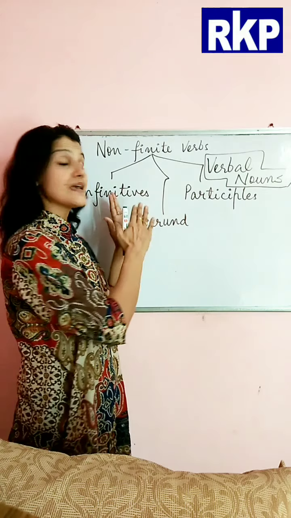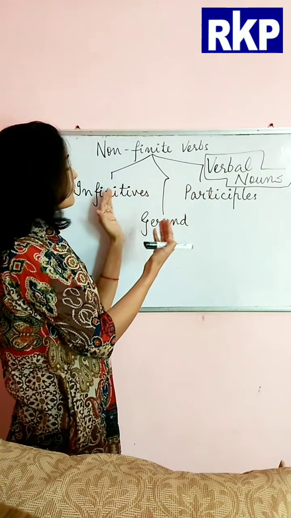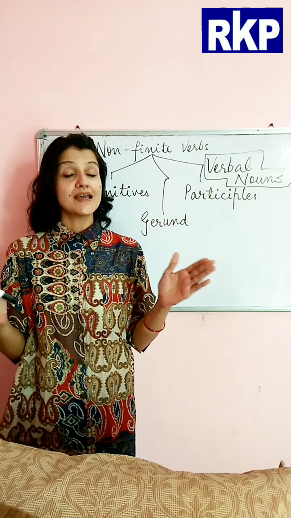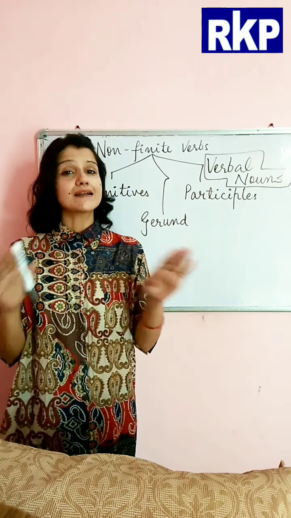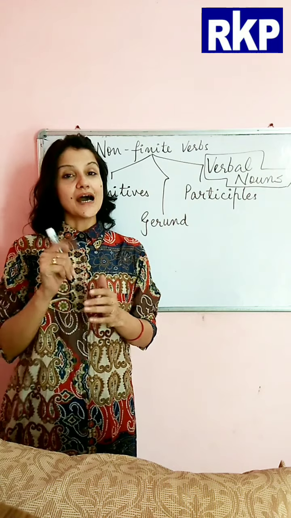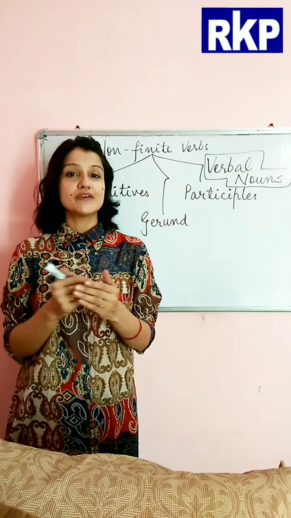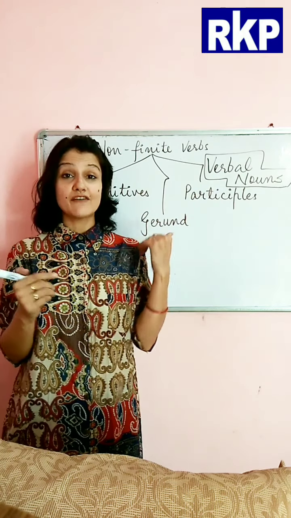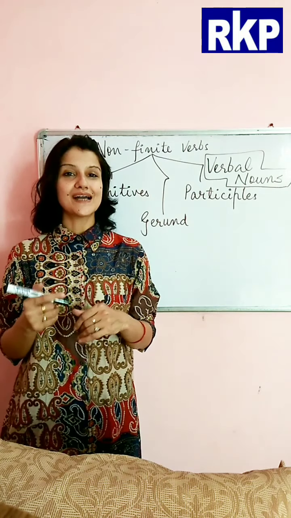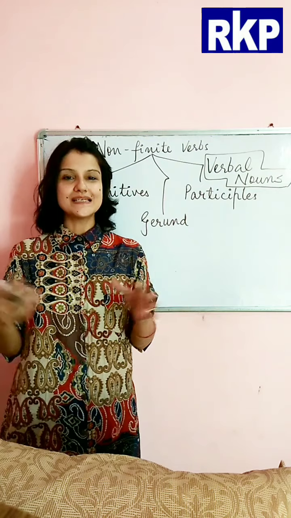So we can use both infinitives and gerunds as nouns, where they act exactly as nouns. Before proceeding further, we would like to revise these things, because we'll be talking about their function as a subject and as an object. So it's important that we know what is subject and what is object.